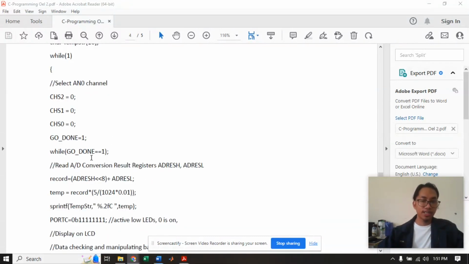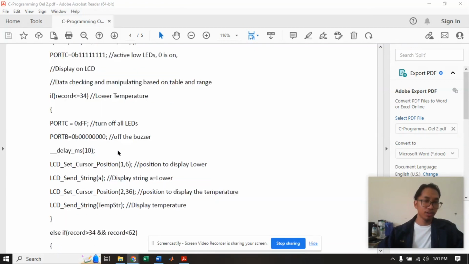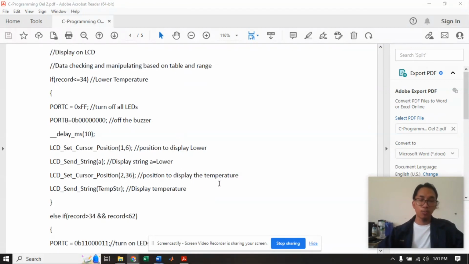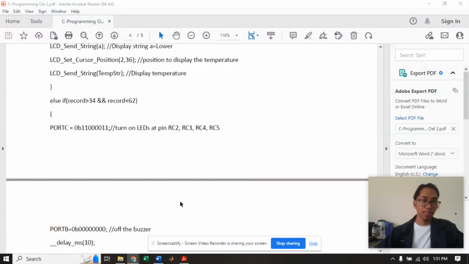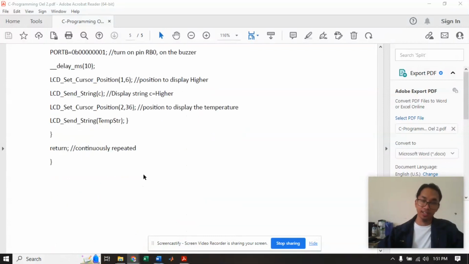Go down initiates the ADC conversion and waits until it's complete. This is set to convert the ADC result to temperature using the formula and assign it to the temperature variable. So this is for the lower condition, which my friend will be explaining. This is for medium temperature, and this also for the high temperature. This is all from me. Thank you very much.